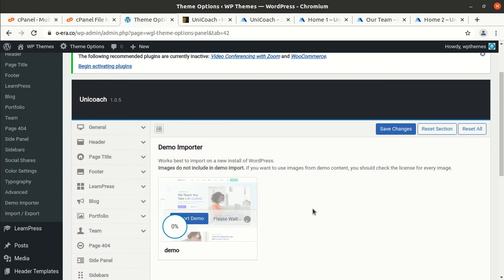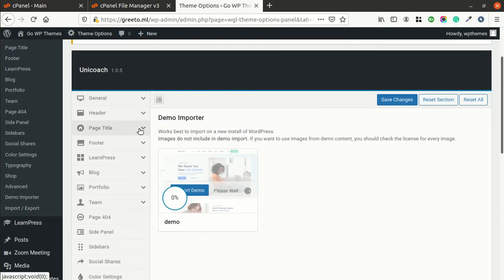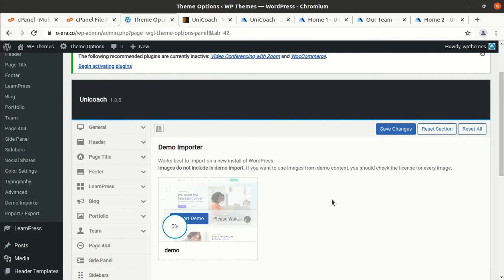There is no option for manual demo import, and I also tried to install the same copy of theme and different version of this theme on my another server, but that also got failed. So I'm sure there is something which I don't know, and which I need to explore and find, and I will definitely give the solution. In case I find the solution, I will give the details in the description of this video, and also will try to record another video for the demo only. Rest of things are fine, but demo import is not going through as of now.